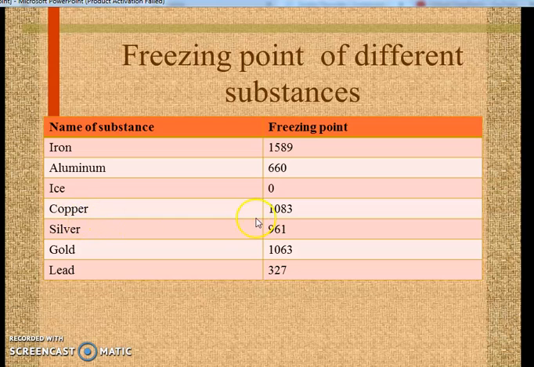The same is the case with ice, copper, silver. If we melt the silver and change it into liquid, it will melt at 961. So if we want to change the liquid silver into solid silver, it will convert at this temperature. That is why these substances, having melting points more than the room temperature, are all solid at room temperature. So from here we can also say that if a substance has its melting point or freezing point more than the room temperature, then it will be in the solid form. So this is the list of different freezing points you can see here.